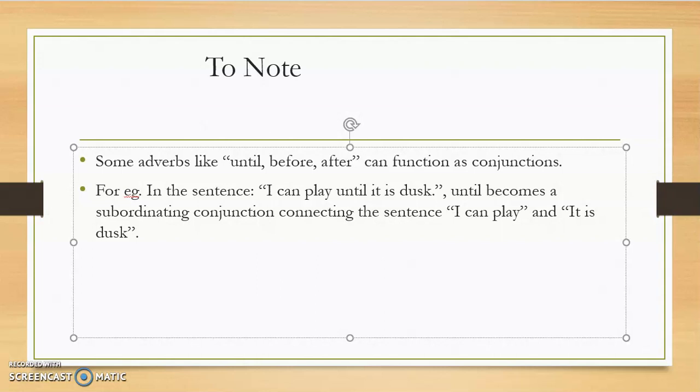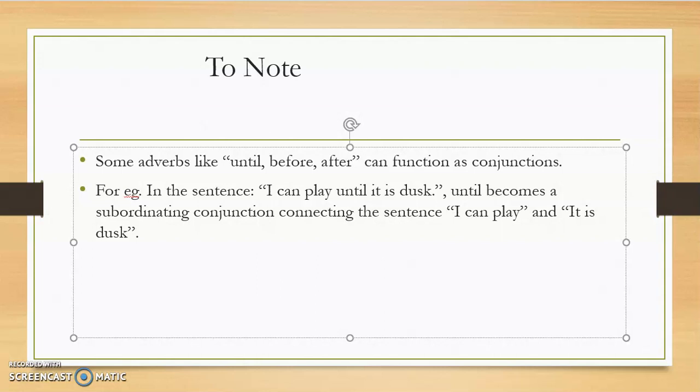So conjunctions are words that are used to combine words, phrases, or clauses together. They help us to avoid the formation of multiple short sentences, and instead we can come up with very refined complex sentences. There are three types of conjunctions: coordinating conjunctions, correlative conjunctions, and subordinating conjunctions.